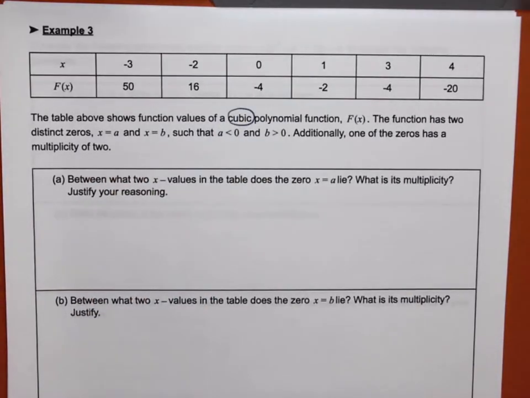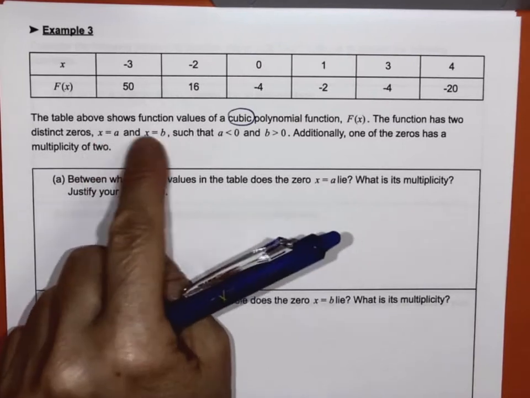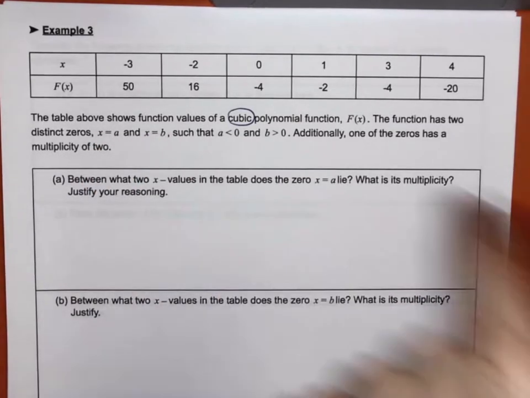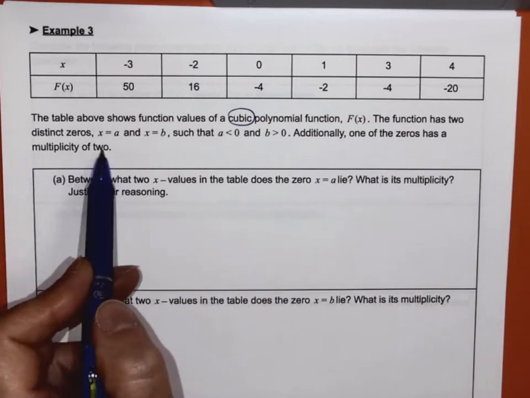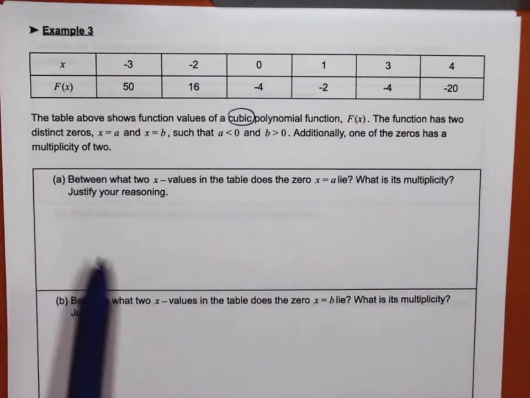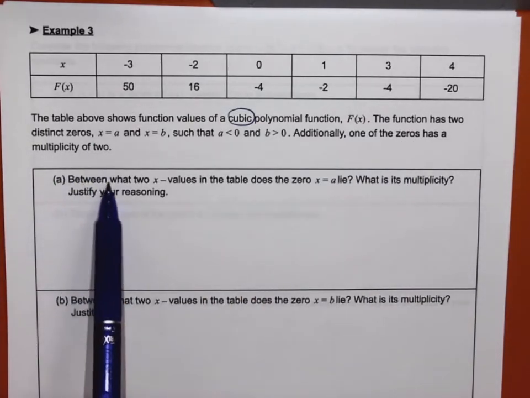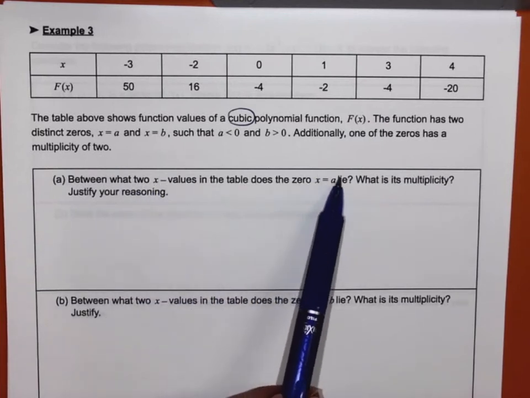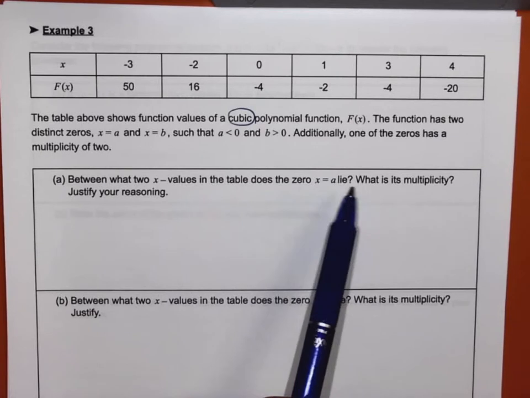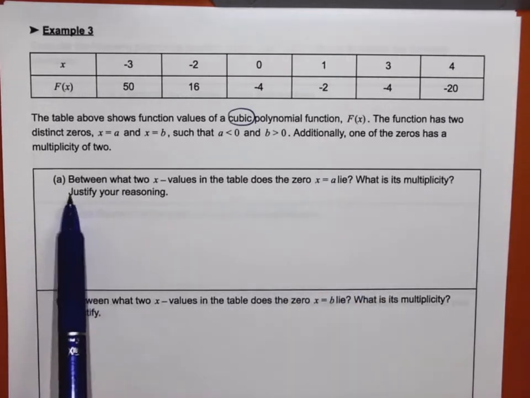So we already know that one of those two has to have a multiplicity of 2, because otherwise we wouldn't have a cubic, right? Additionally, one of the zeros has a multiplicity of 2. Well, there we go. It's even written down. So let's see what we need. Between what two x values in the table does the zero x equals a lie? What is its multiplicity, and then justify, right?